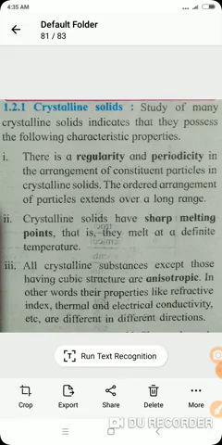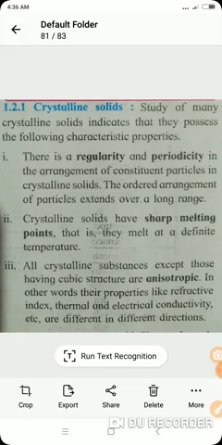Now listen to the next point. Firstly, we study the characteristic properties of crystalline solids. Well-known examples are granular sugar, which we use in our day to day life, and common salt, NaCl, also called table salt. These are all examples of crystalline solids. The study of many crystalline solids indicates that they possess the following characteristic properties.